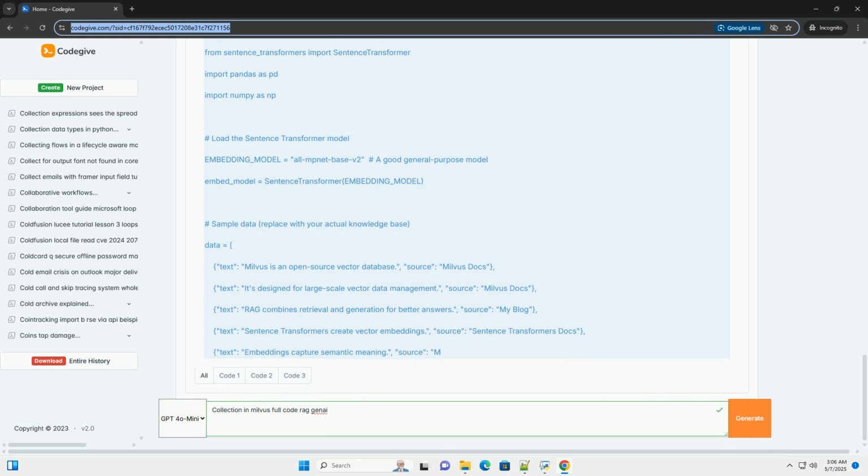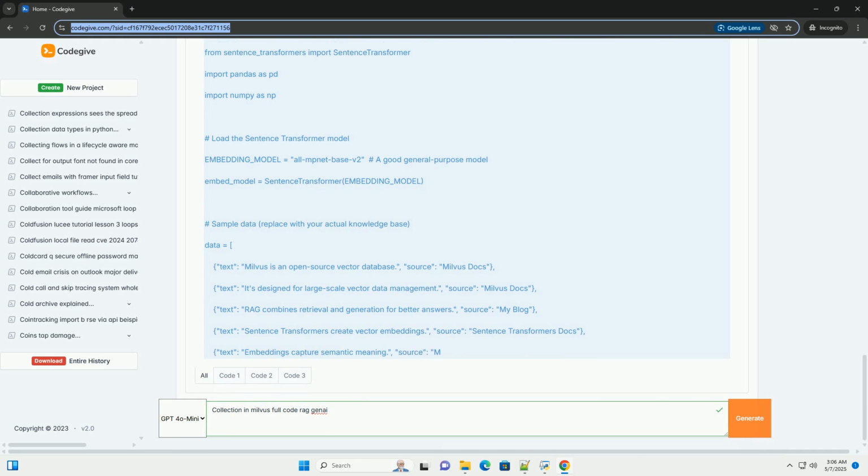When a user asks a question, we'll: 1. Embed the query: convert the question into a vector. 2. Search the collection: find the vectors in the collection that are most similar to the query vector. 3. Retrieve the context: get the corresponding text snippets associated with the similar vectors. 4. Augment the generation: feed the question and the relevant context to a large language model, LLM. 5. Generate the answer: the LLM uses the context to provide a more accurate and informed answer.